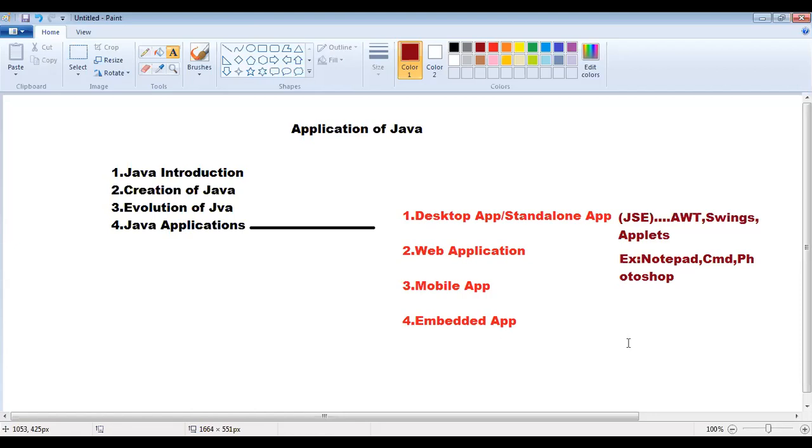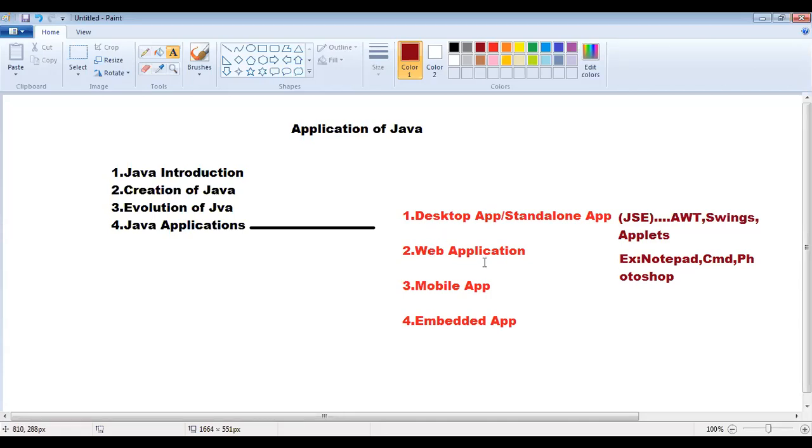That's why Notepad, Notepad plus plus, Command Prompt or Photoshop are all standalone applications. The application which runs on only one desktop or one system is a standalone application. With Java Standard Edition, we can develop this kind of standalone application.